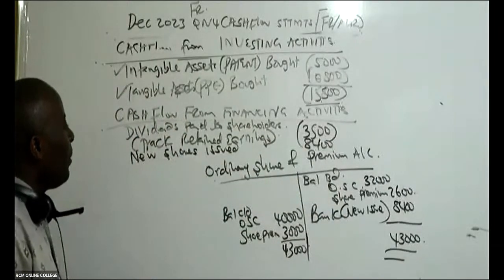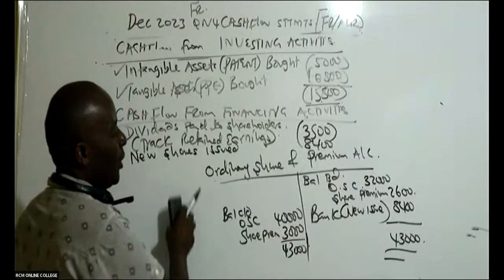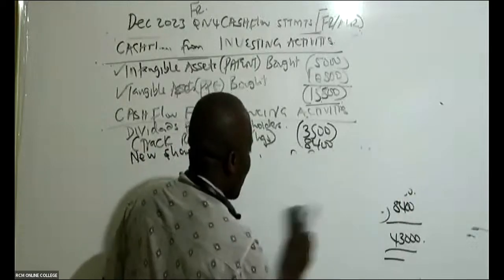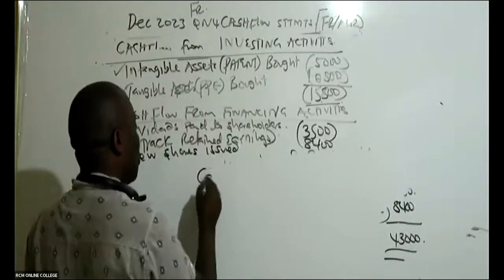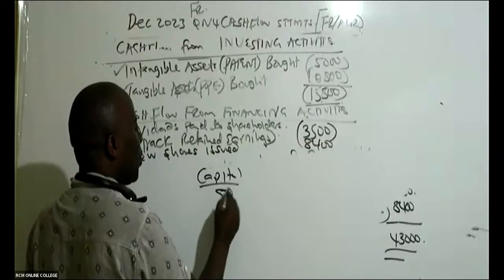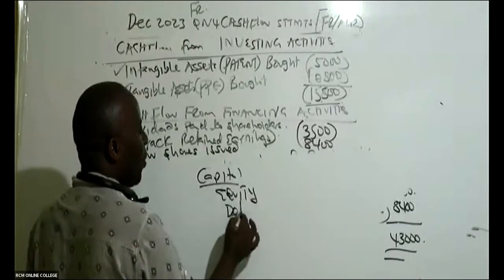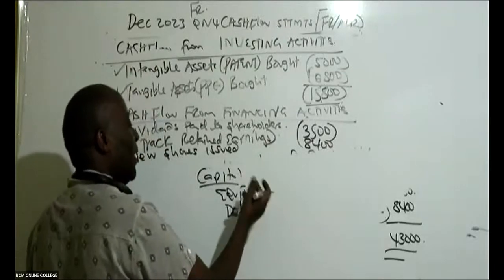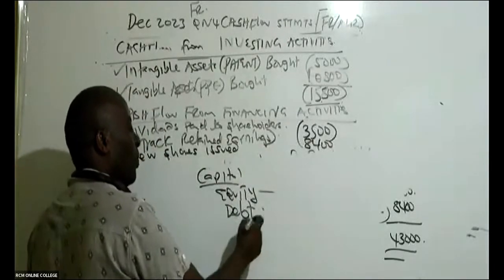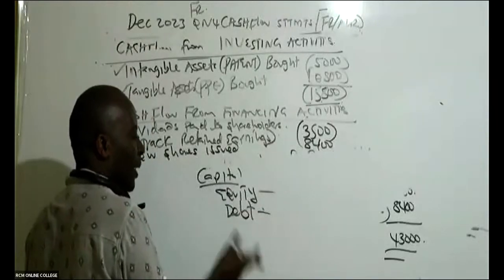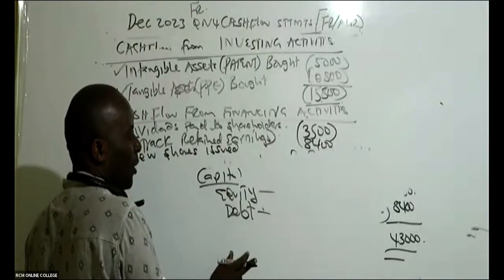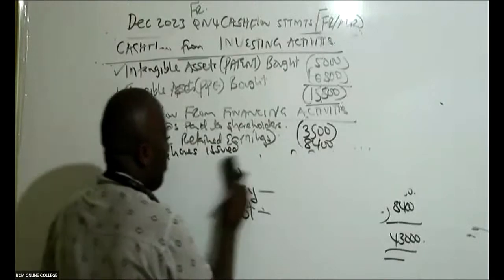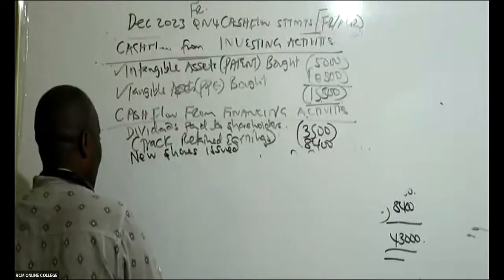Now from there, ladies and gentlemen, track your debt. So I would want to see the debt instruments, because if you look at our capital structure, we have equity, and we have debt. For equity, we must look for new shares either given out or even redeemed. We must get the debt instrument. We must know whether we issued new loan notes. In this case, debt, it's quite a simple thing.